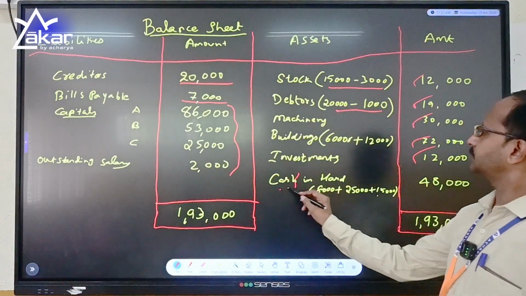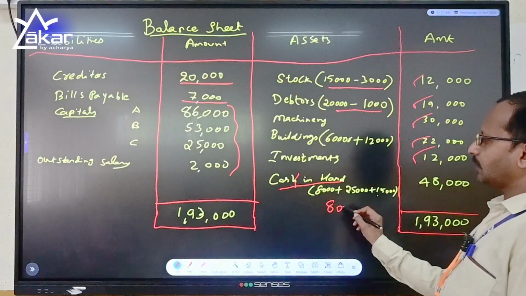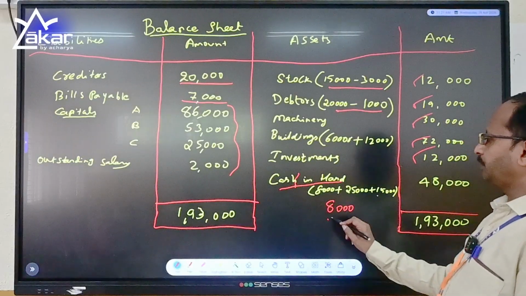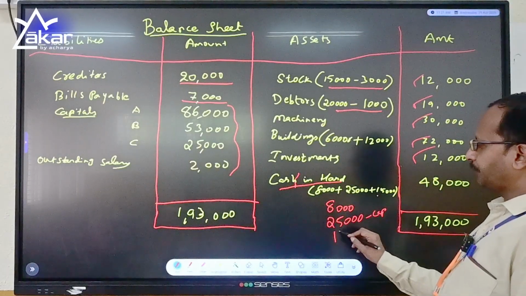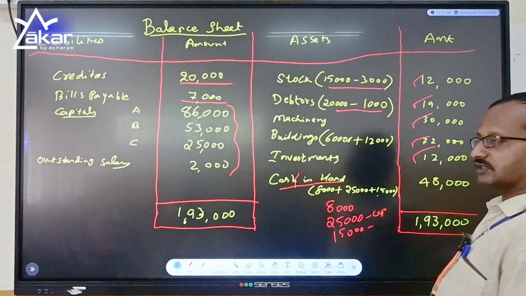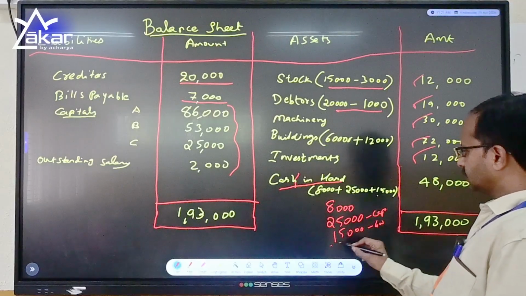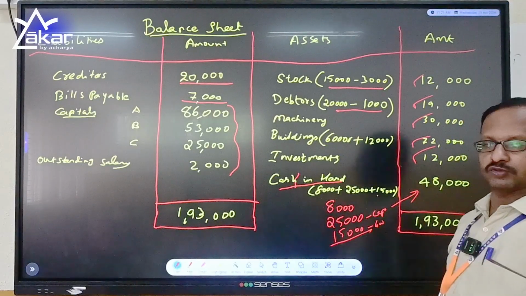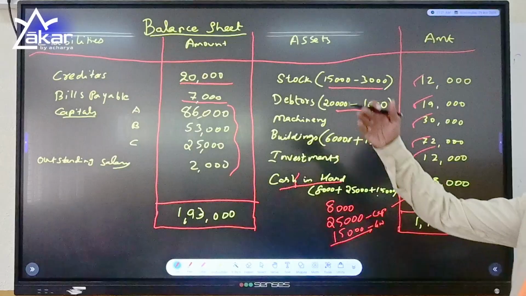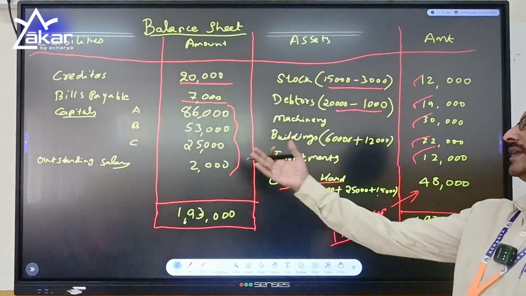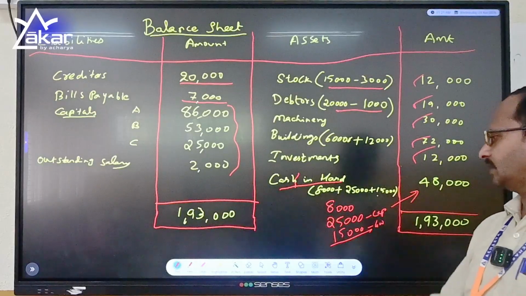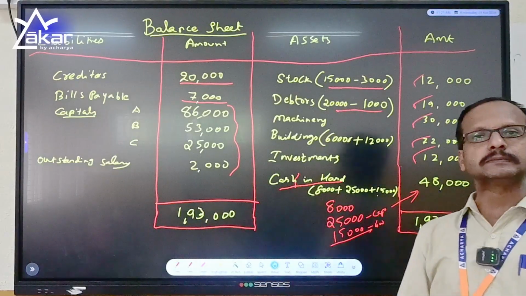Finally, cash in hand. We had 8,000 with us and C brought 25,000 as capital and 15,000 as goodwill. So it is amounting to 48,000. Finally, the total of the balance sheet came from 1,45,000 to 1,93,000 after the admission of C.